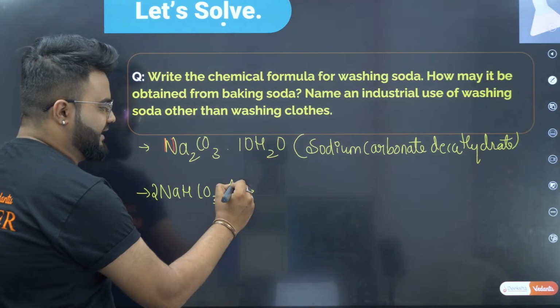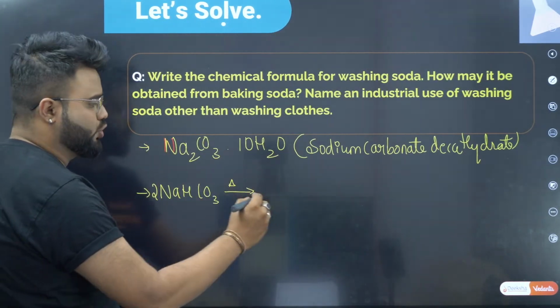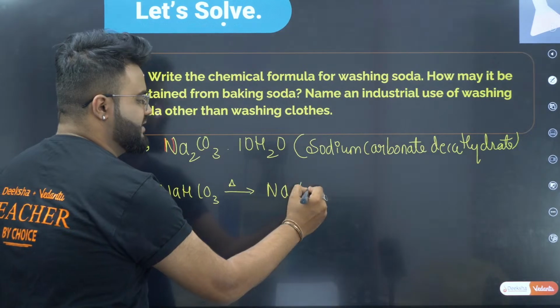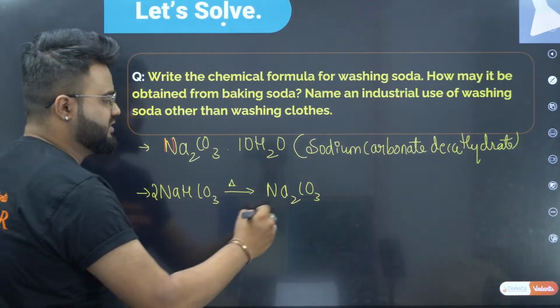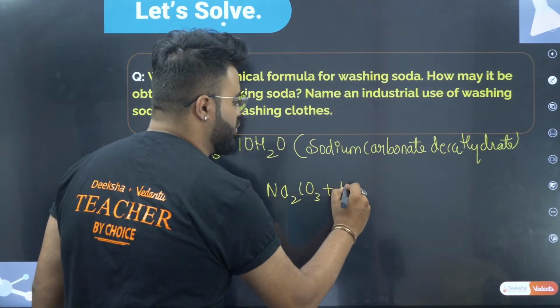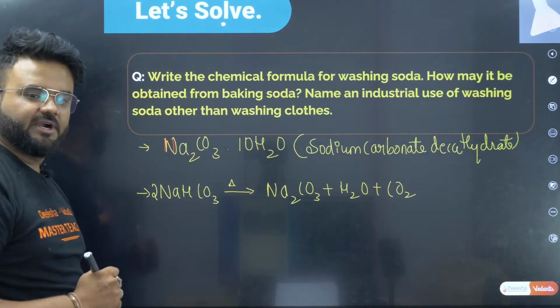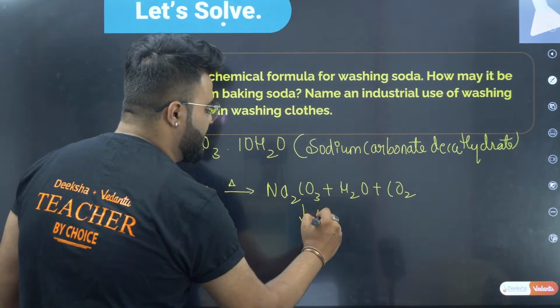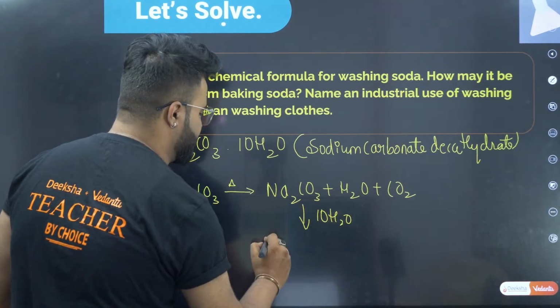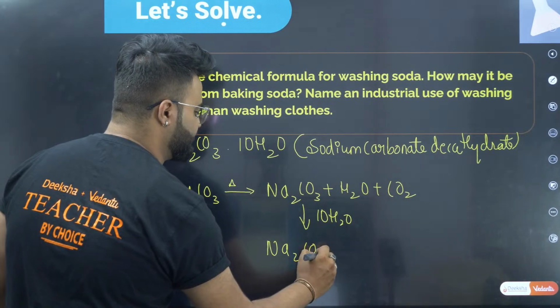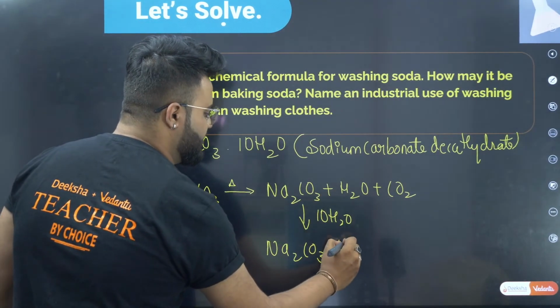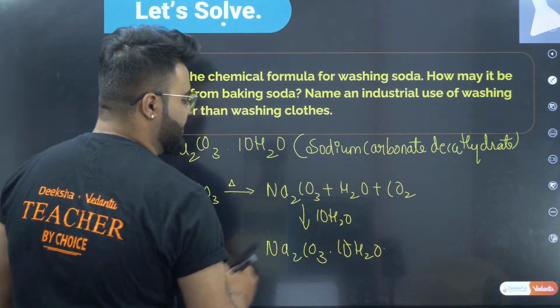When it is heated, which I have already shown, it forms Na2CO3 plus H2O plus carbon dioxide. When it reacts with 10 molecules of water, it forms Na2CO3·10H2O. This is your reaction.